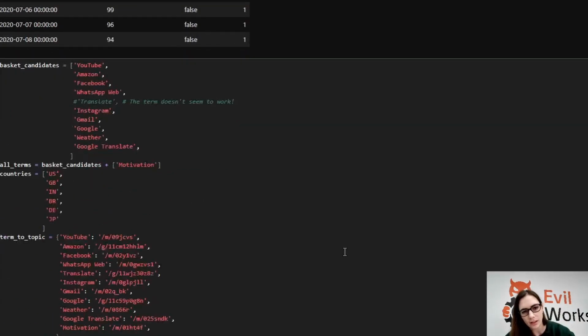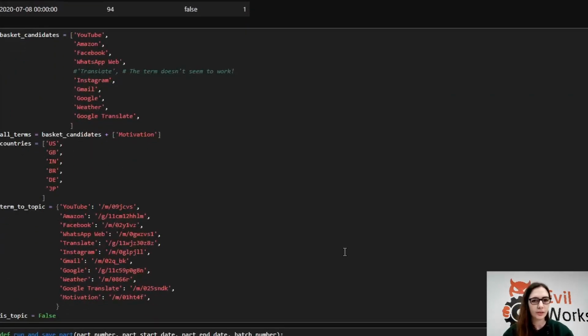So with that in mind, I'm going to grab a load of the data that I want, which is big names like YouTube, Amazon, Facebook, and I'm going to grab it for the countries that I want. Here I have the ability to go between term and topic. So basically YouTube will search for the term YouTube, but you can also set it so the topic is maybe the company YouTube or a YouTube channel or something like that. I've left the code in there for topic. I didn't actually find it work so well, but you might find it useful for your use case, so